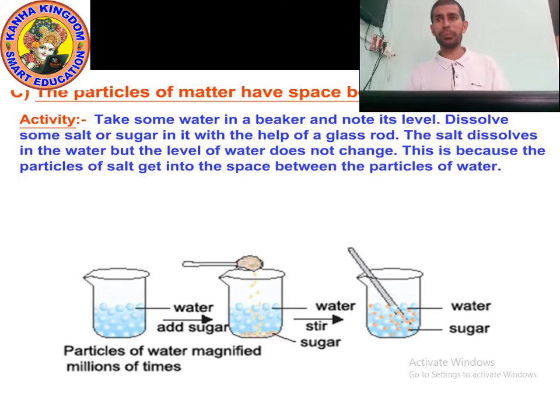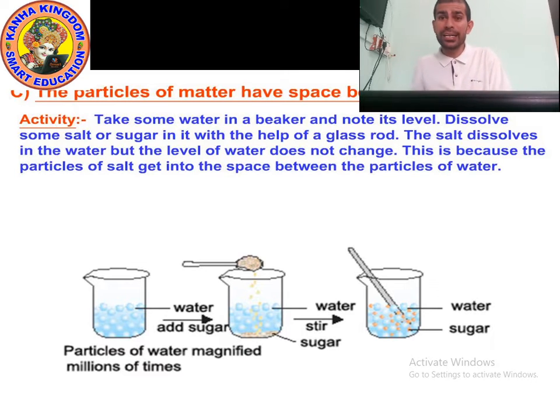Take some water in a beaker, then dissolve some sugar in it. With the help of a glass rod, stir it. Or if you do not stir it, no problem. Just add sugar to water and leave it for a few hours. After a few hours, what will you see? You will see that the sugar has dissolved, the sugar has disappeared.